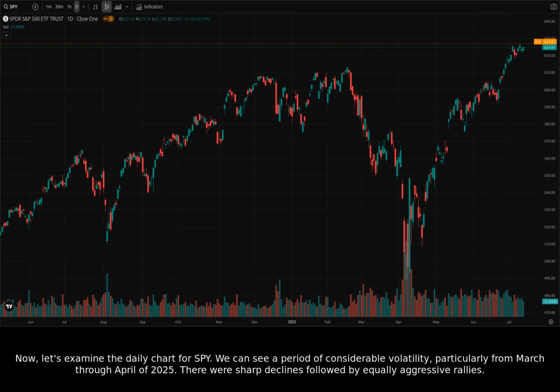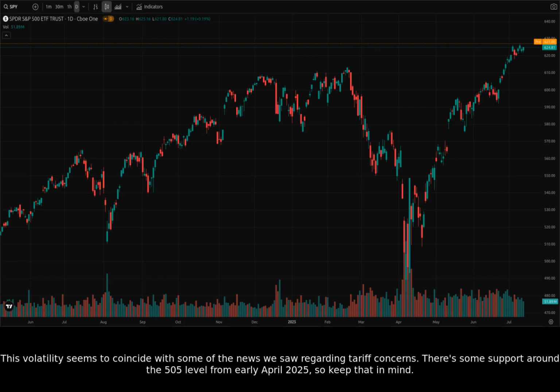Now, let's examine the daily chart for SPY. We can see a period of considerable volatility, particularly from March through April of 2025. There were sharp declines followed by equally aggressive rallies. This volatility seems to coincide with some of the news we saw regarding tariff concerns.